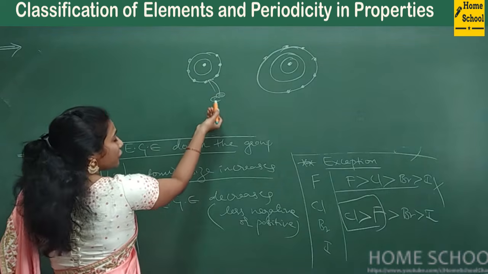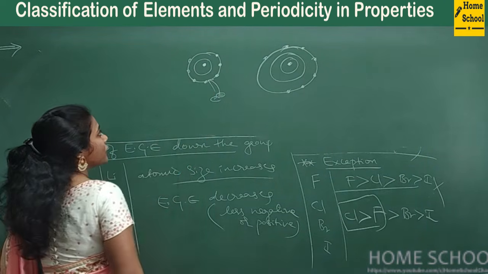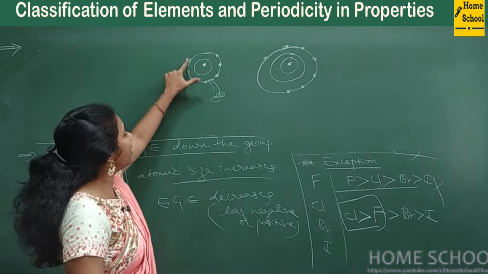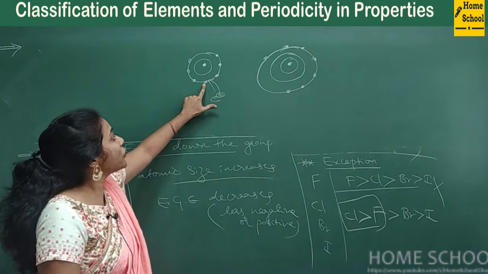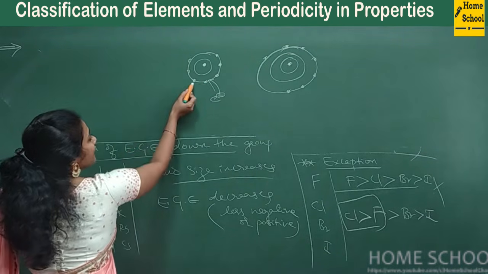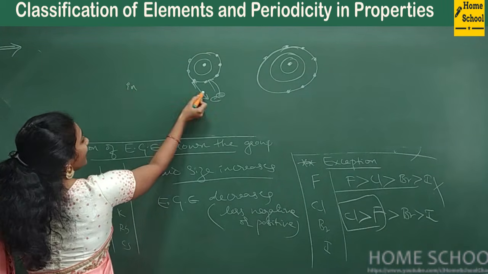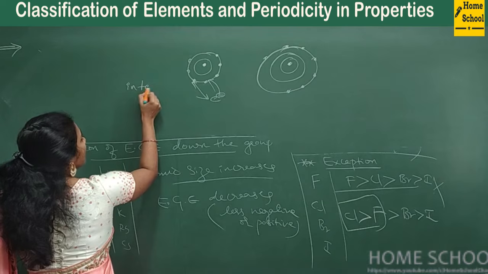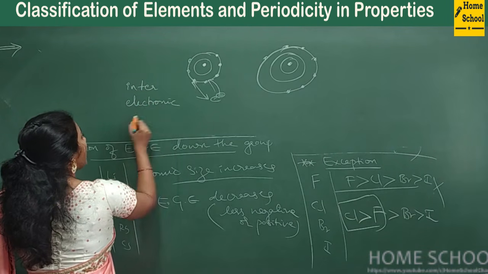It gets attraction from the nucleus, no doubt, but the moment it enters the second shell, you see the second shell is already crowded with electrons, right? So the second shell already has 7 electrons. So here what happens? You will observe inter-electronic repulsion between the electrons.